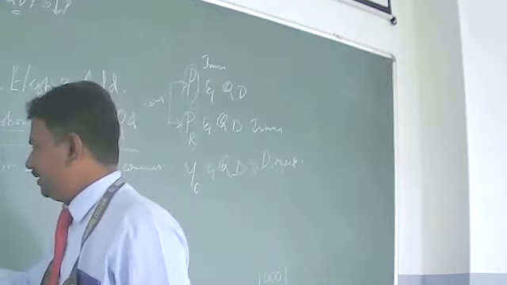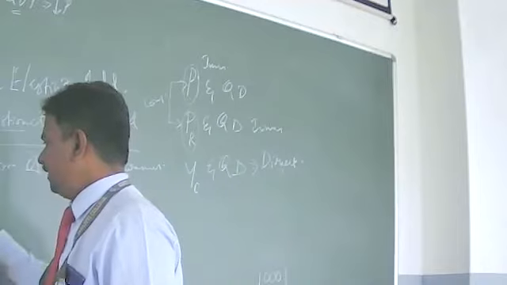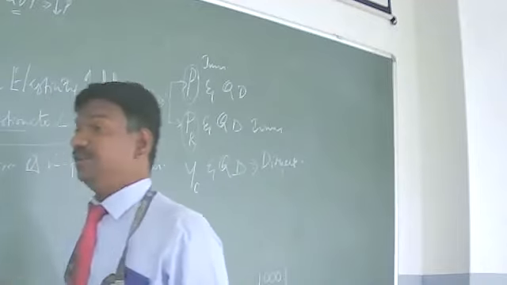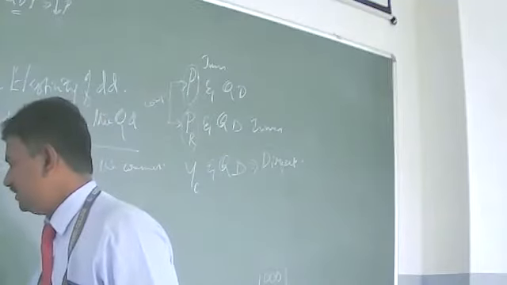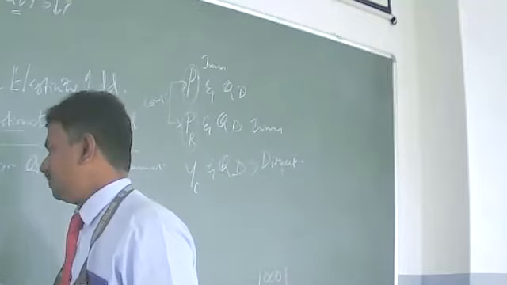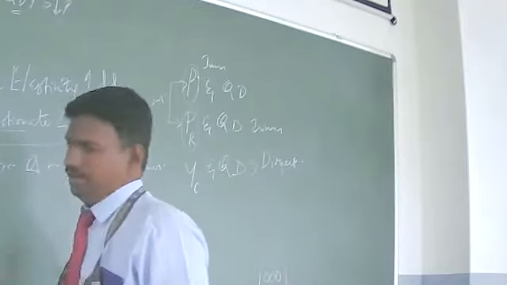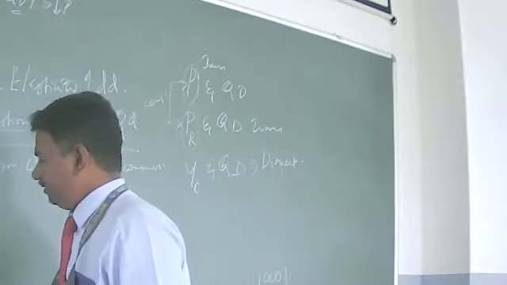When income increases, quantity demanded also will increase. Now the question will come, sir, what is the percentage of increase in income and what is the percentage change in quantity demanded? What is the cause? What is the effect?